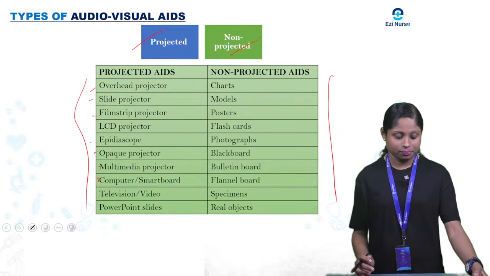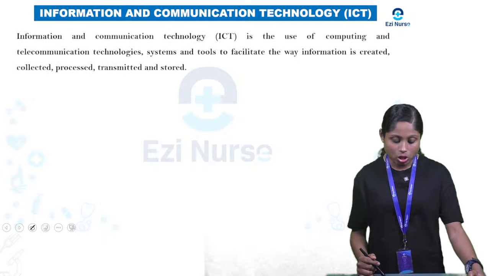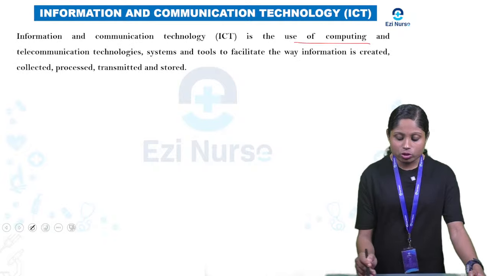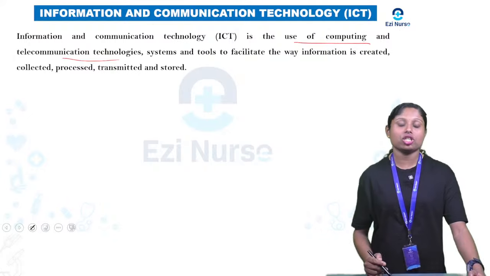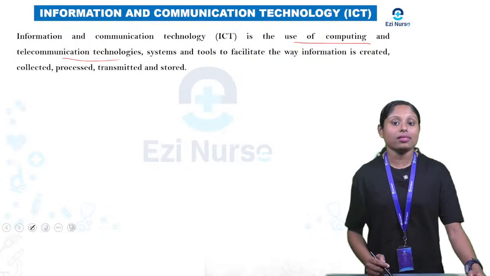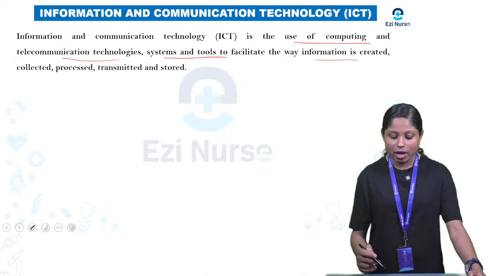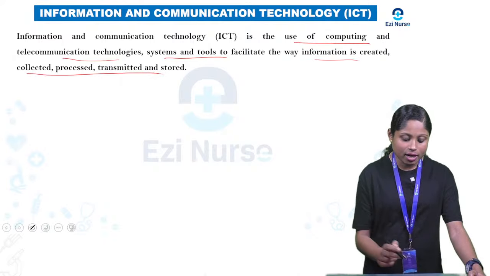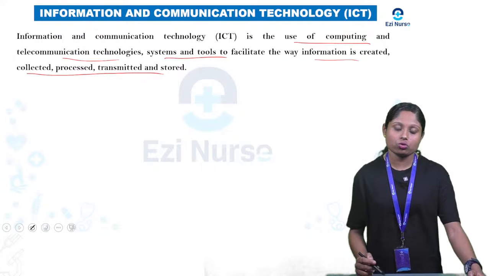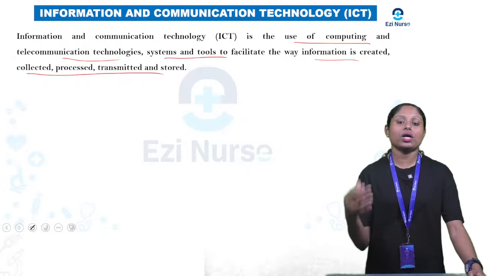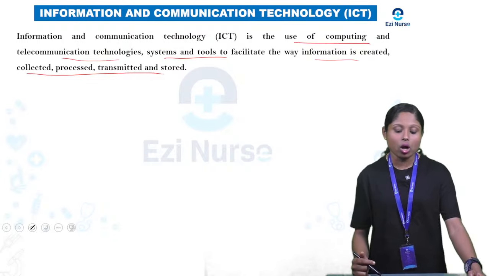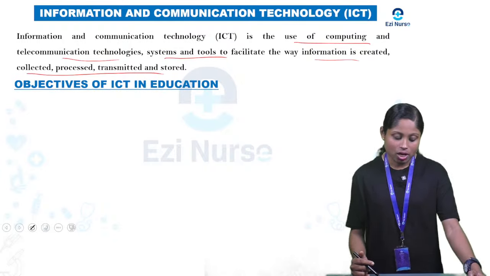So what is ICT? Information and Communication Technology. So it is the use of computer and telecommunication technology systems and tools to facilitate where information is created, collected, processed, transmitted and stored. So we will use technology to collect the information, to process it, to store the information. That is what is called information and communication technology.